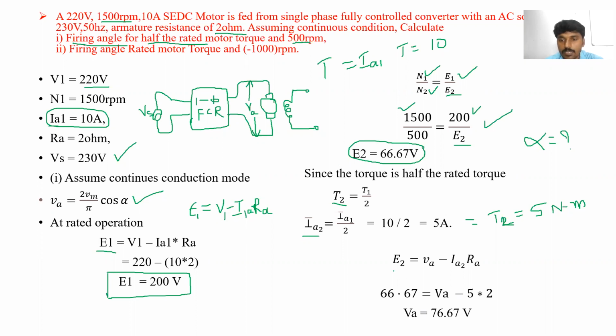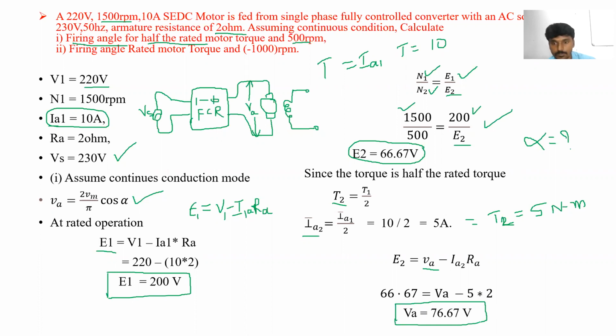So we know the formula E2 is equal to VA minus IA2 into RA. We know the formula E is equal to VA minus IA RA. So from that equation we can find VA, since we know the value of E2, 66.67. VA is equal to 66.67 plus 5 into 2. So from this equation, VA is equal to 76.67 volts.